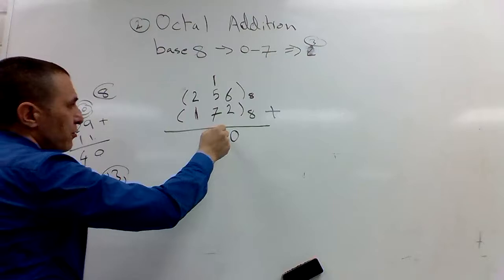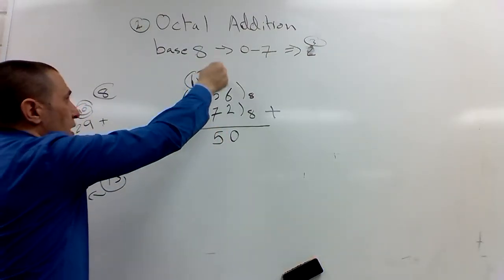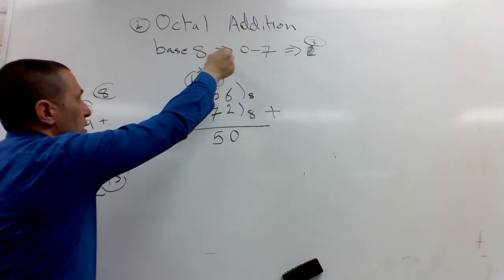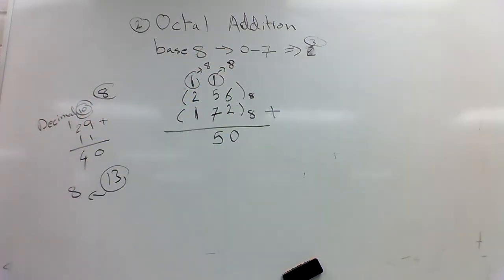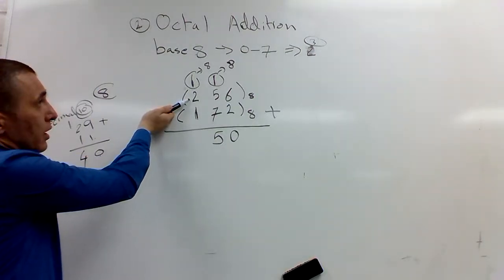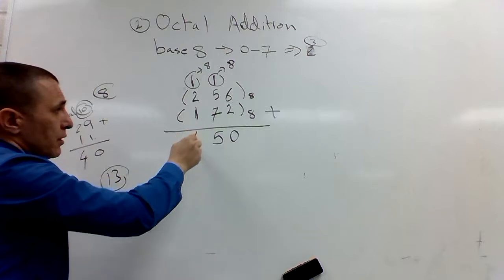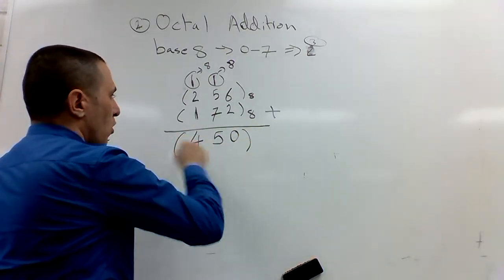How much am I left with? 5 and 1. 1 representing the 8s we got. Why? Because it's base 8. So now I have 1 and 2, 3, 4. This is octal, base 8.